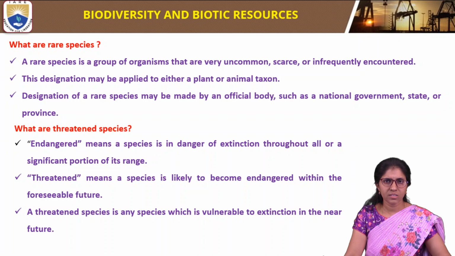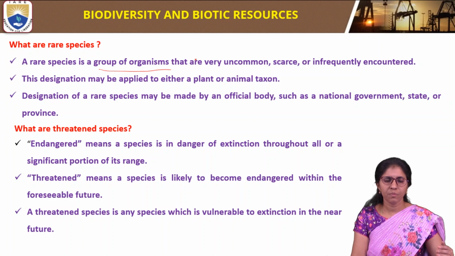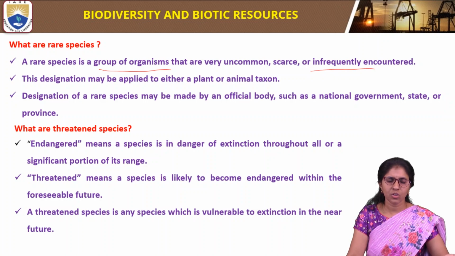So what are rare species? Rare species are a group of organisms that are very uncommon, scarce or infrequently encountered.